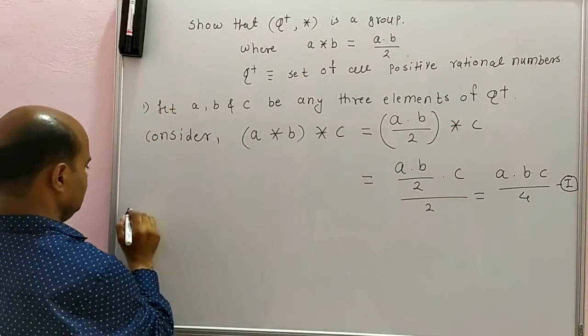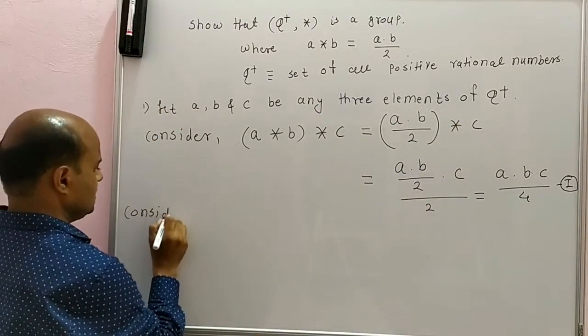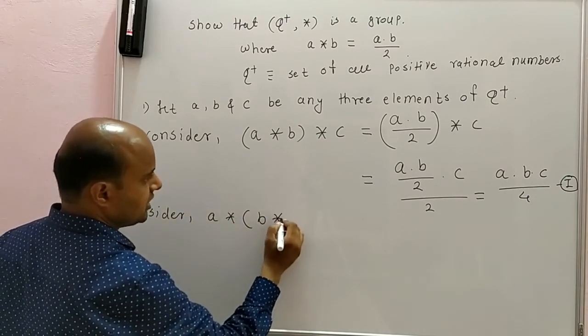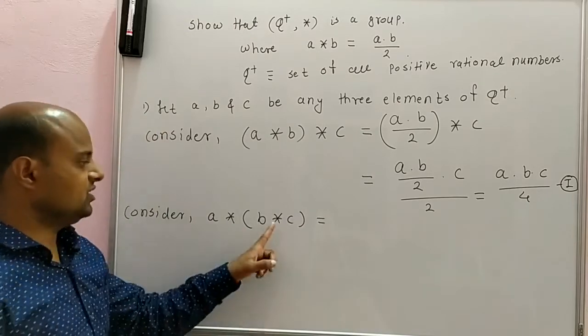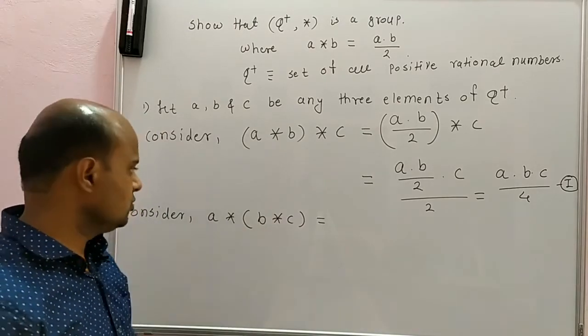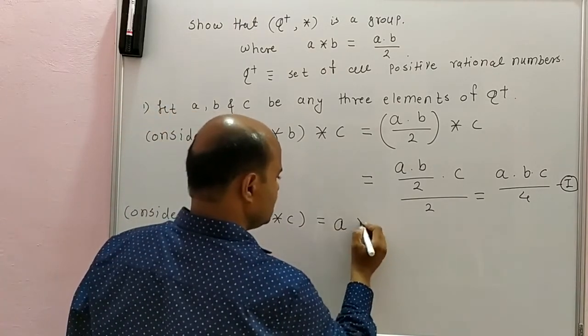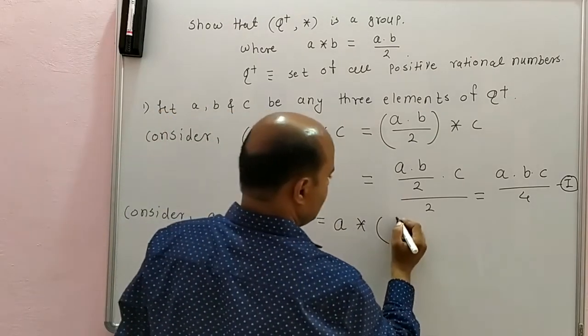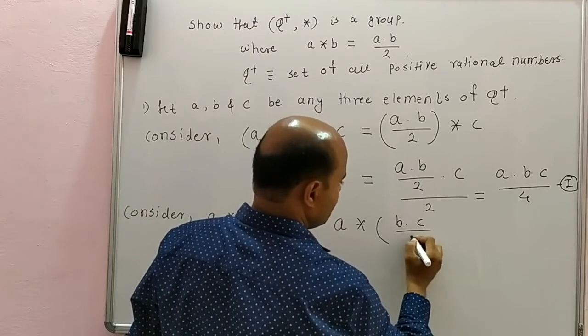Now consider A star in bracket B star C. So firstly apply star to B and C. So we will have A as it is, star as it is. If I apply star to B and C, we will have B into C by 2.